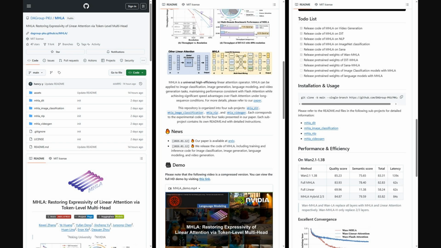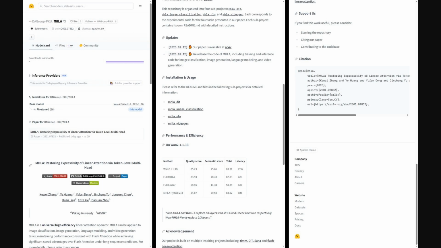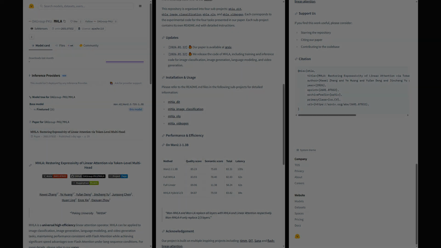And for those interested in the implementation, the authors have shared their code on GitHub. On Hugging Face, you can grab the MHLA 1.3 billion parameter models and find usage examples for tasks like video generation, language modeling, and image classification.